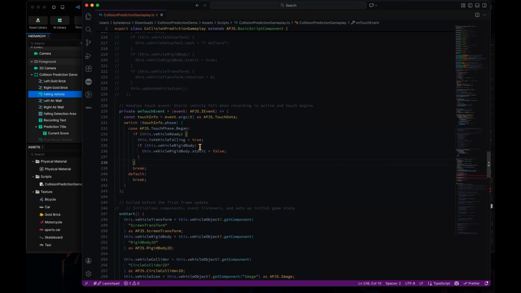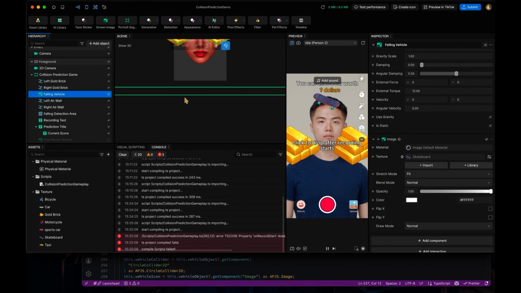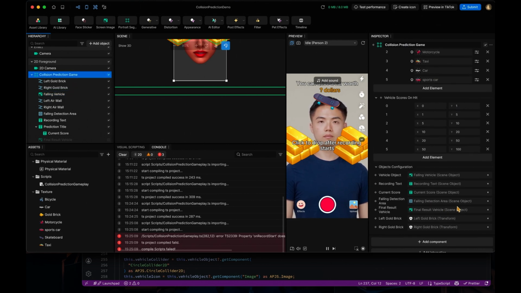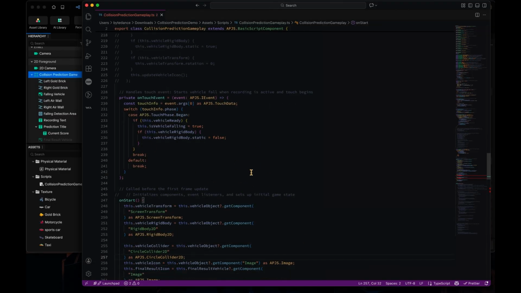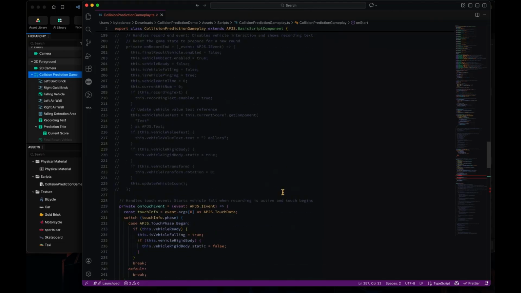For the vehicle rigid body, we toggle static to false because we want it to fall and respond to gravity. Okay, so that's the on touch event, which is very simple.